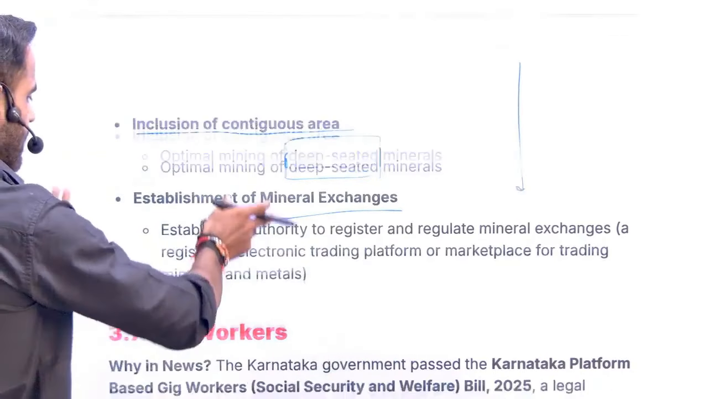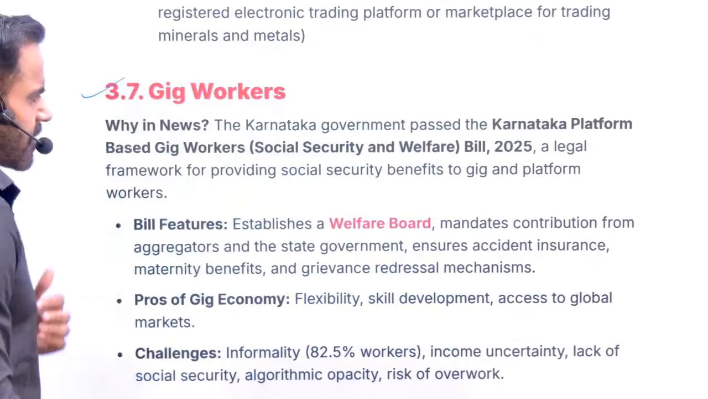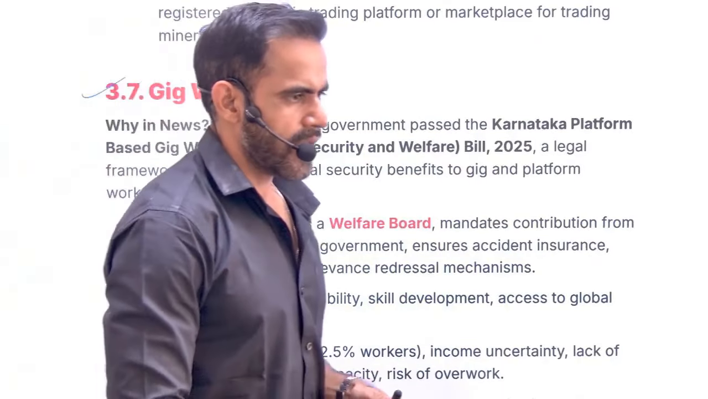Okay, next is related to gig workers. A very simple topic which has been repeated multiple times. Gig workers do not have a 9 to 5 job. They are paid according to the gig. Swiggy, Zomato workers, they are gig workers. They can be further classified as platform-based gig workers and non-platform-based gig workers. Platform basically means some kind of software application, etc.